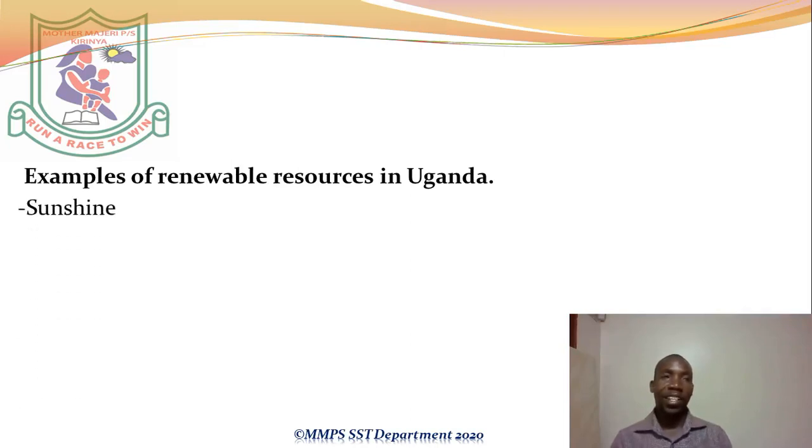What are these? This is an example. Sunshine. You cannot use sunshine and finish it. So sunshine is an example of a renewable resource. The sun will always appear in the morning till evening, and all those 12 hours we have sunshine, and the following day we still expect it. So sunshine is an example of renewable resources.